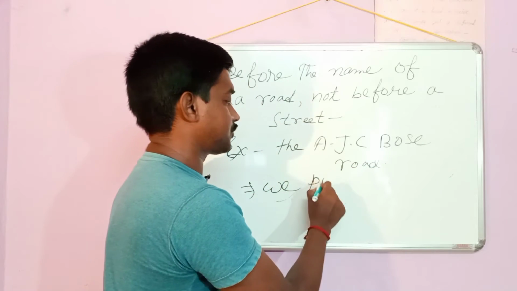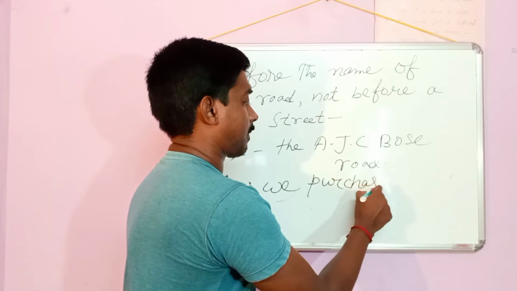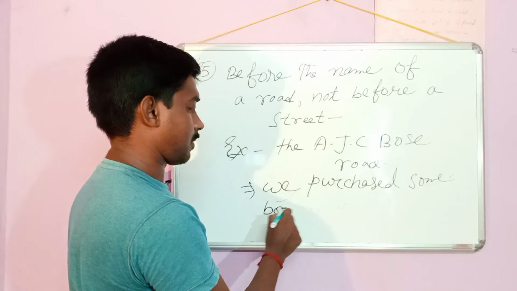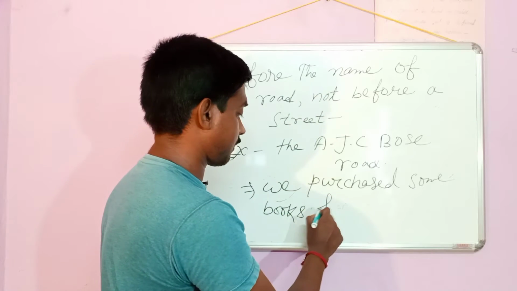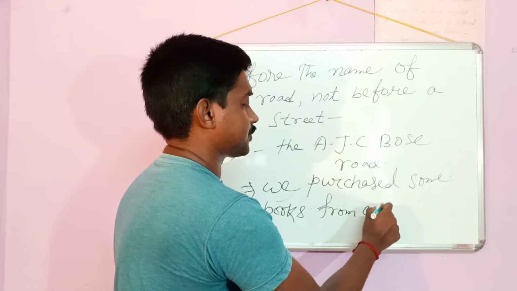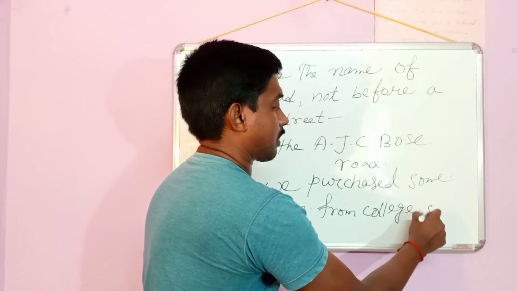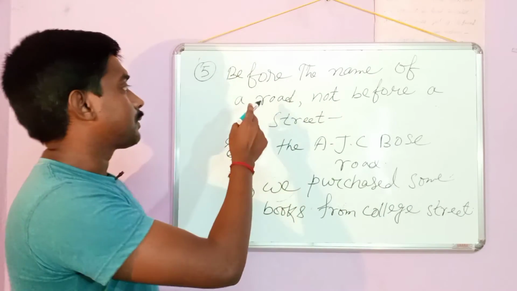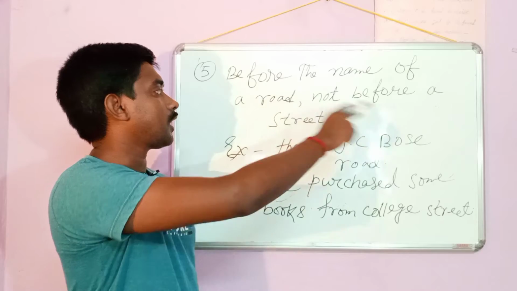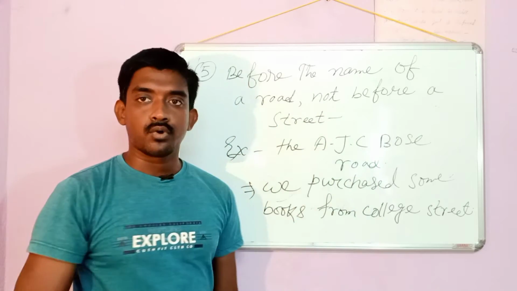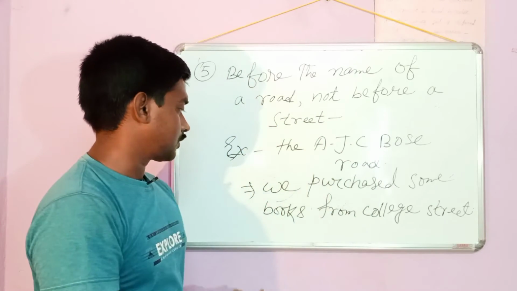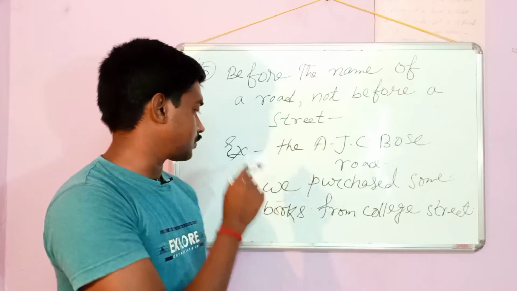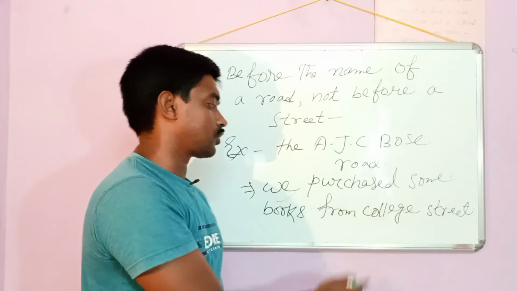We purchased some books from College Street. So it is now clear. Before the name of the road we use the definite article the, like the AJC Bose Road, the Netaji Subhash Bose Road, the Grand Trunk Road. But before the name of a street we don't use the. Like, we purchased some books from College Street, not the College Street.